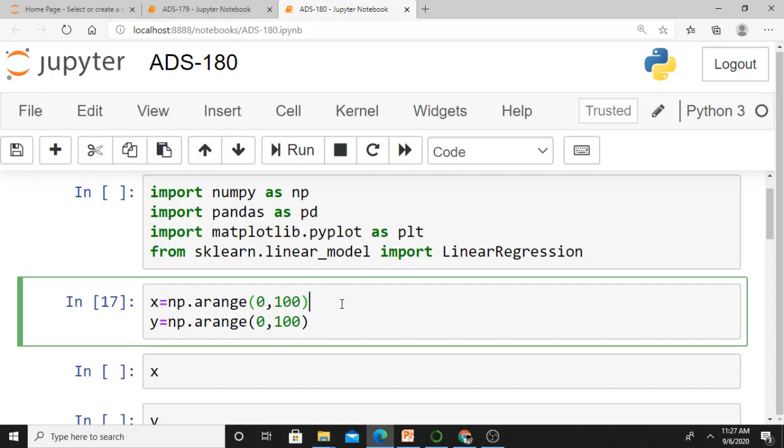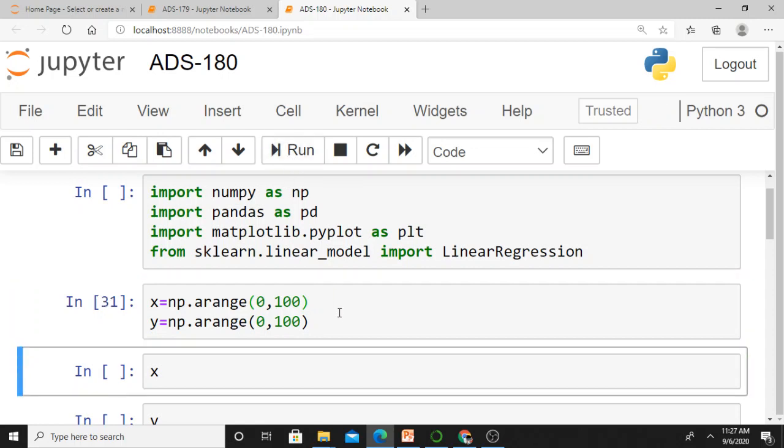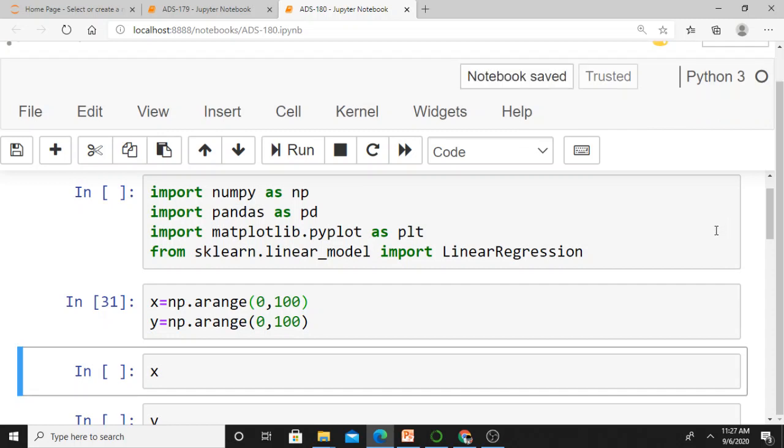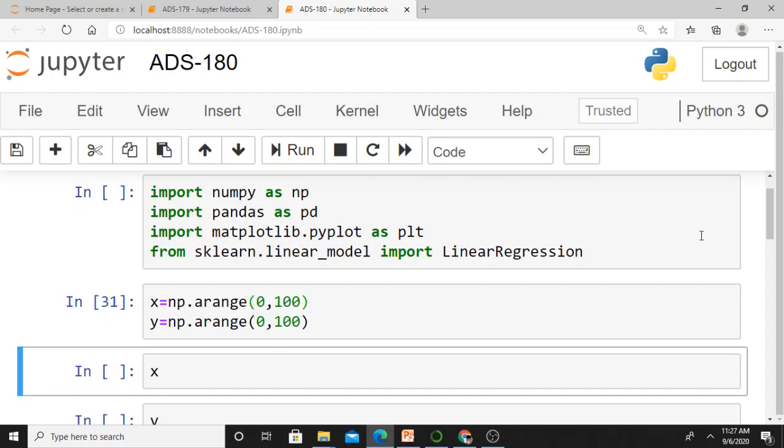Now the whole objective of this exercise is to create a linear regression model for x and y, where x ranges from 0 to 99 and y ranges from 0 to 99. Let's see how NumPy reshape can help us when we get an error. Okay, we will see. So I define two NumPy arrays ranging from 0 to 99.